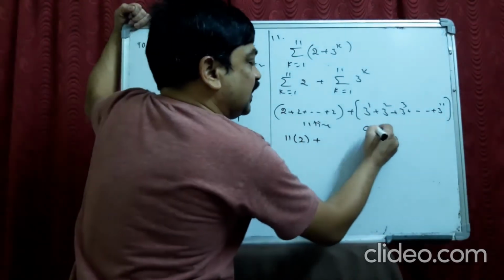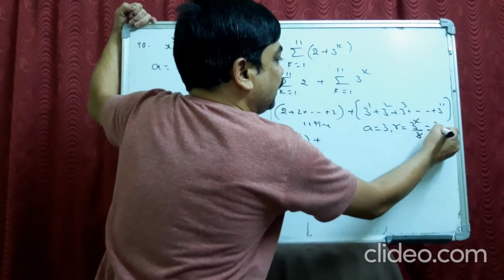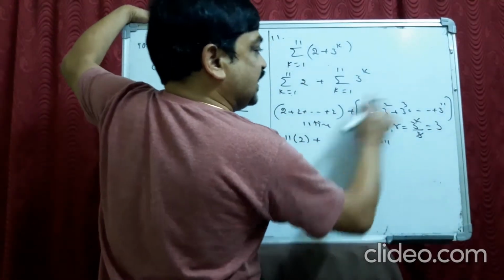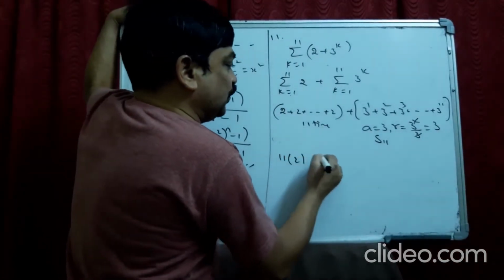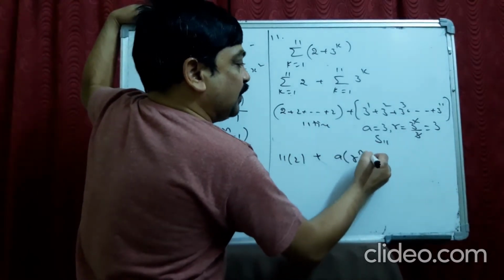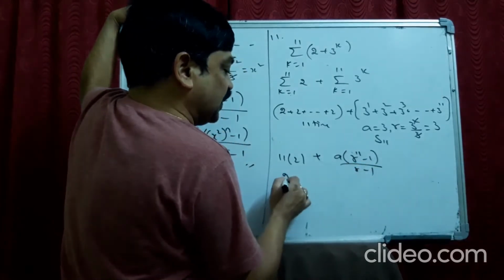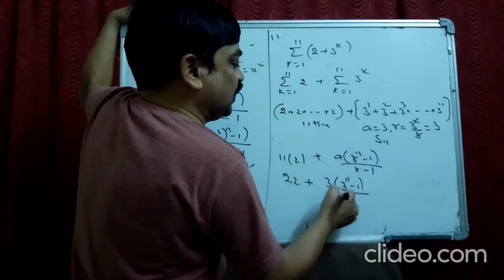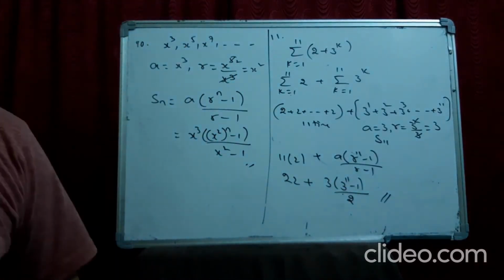But here A is 3, R is 3 square by 3, it is in GP. So R is 3, and we need S11 because it is the sum of 11 terms. So what I do: 11 into 2, plus A into R power n minus 1 by R minus 1, so 3 into 3 power 11 minus 1 by 3 minus 1. That is 22 plus 3 into 3 power 11 minus 1 by 2. Just leave it like that. No need to simplify the values. Okay?